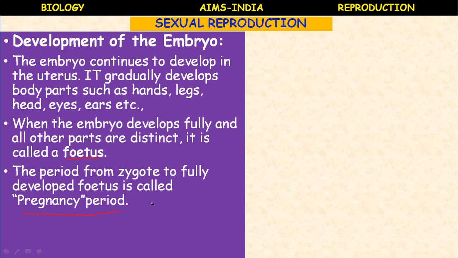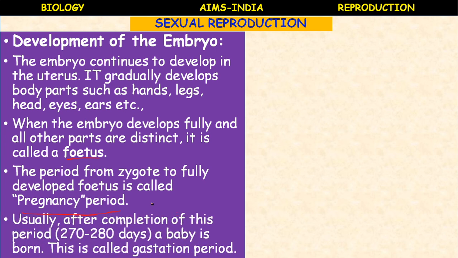Usually after the completion of this period, 270 to 280 days, a baby is born. This is called the gestation period. What is the gestation period of a human being? 270 to 280 days, during which the zygote develops into a fetus.